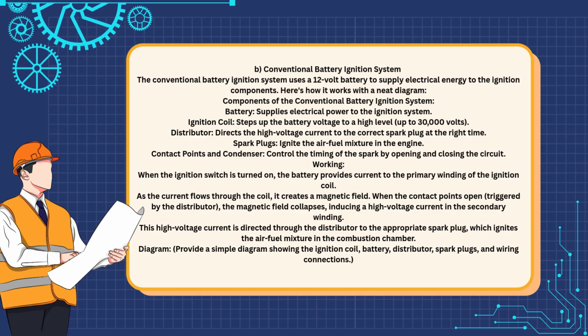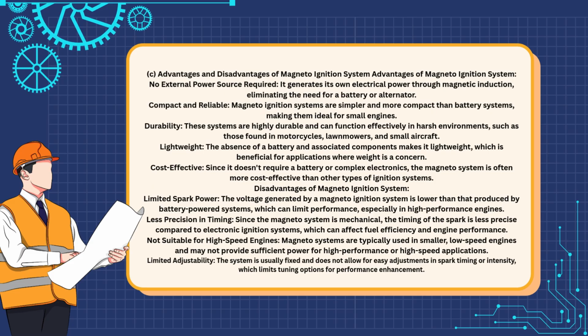Transistorized ignition system enhances battery ignition with transistors for better performance. Electronic ignition system uses sensors and control modules to precisely manage spark timing. Capacitor discharge ignition (CDI) stores energy in a capacitor for high-speed ignition, ideal for motorcycles and small engines. In the conventional battery ignition system, the battery provides power to the ignition coil, which steps up the voltage and directs it to the spark plugs. The distributor ensures the spark reaches the correct plug at the right time.